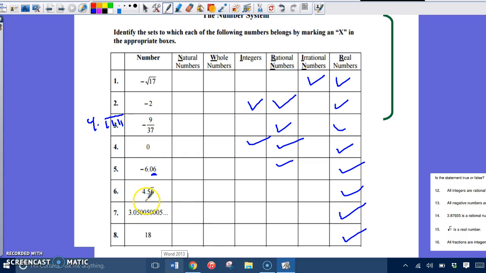So now you have 4.56. That sixth part is repeating. Remember, repeating things are rational. And of course, making it a real number. Looking at this decimal, you can tell it's going on forever, never, never. And so it is irrational.